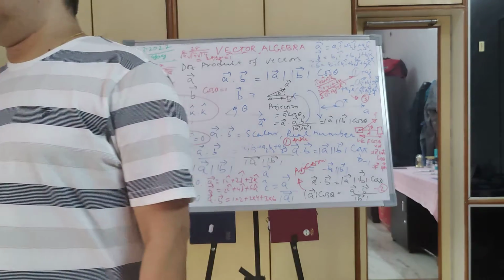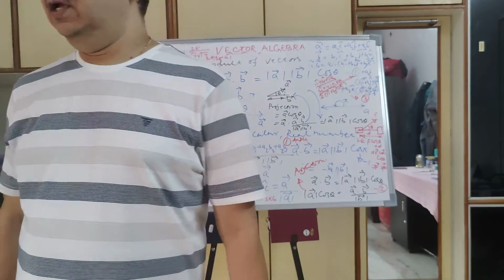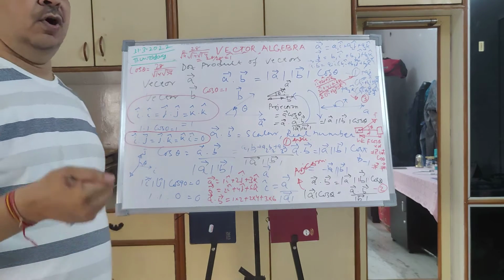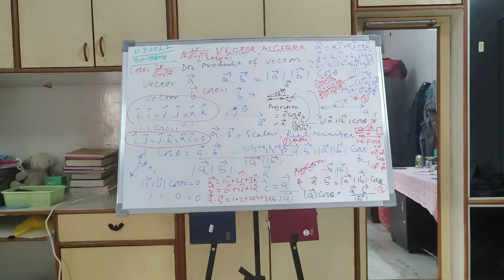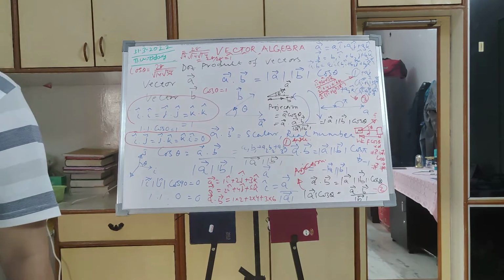That means per second it will consume 60 joules of energy. So 60 watt means the amount of energy consumed by the bulb per second. That is the rate of doing work.